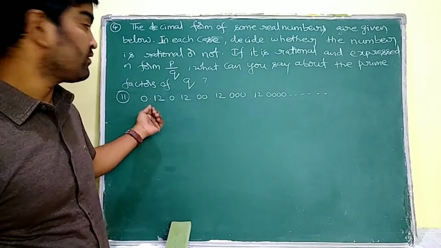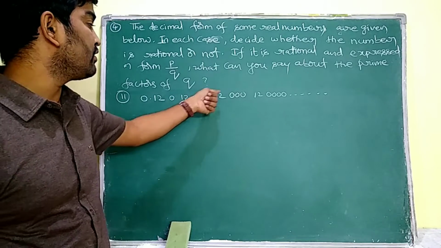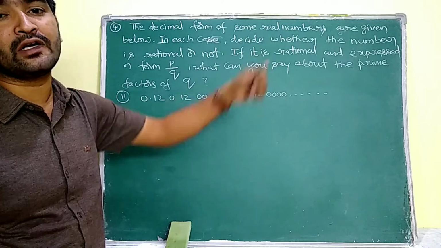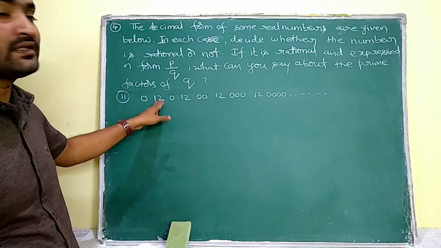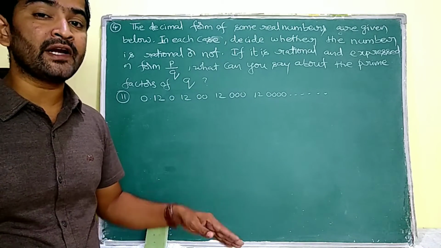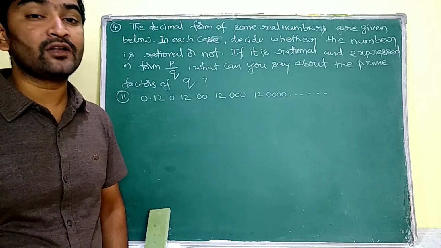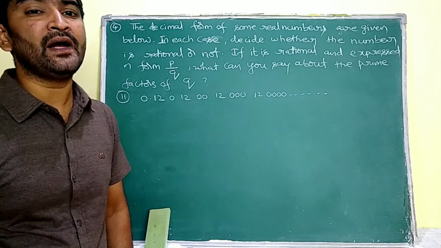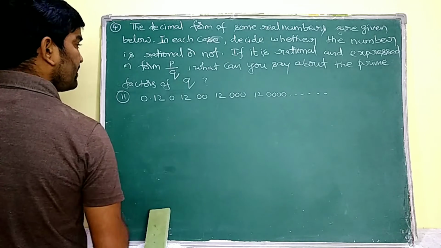See ma, second question here. 0.12012000120000120000 and so on. So it is very clear to us that there is no value repeating after the decimal. We know that the non-terminating, non-recurring decimals are irrational numbers and those are not going to be expressed in the form of p by q. So it is not a rational number.